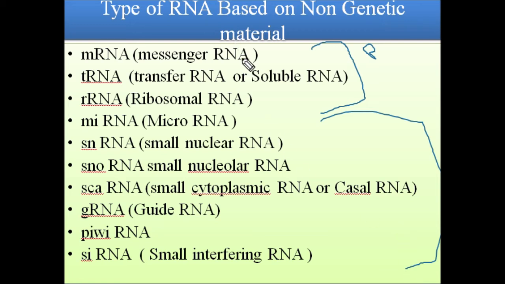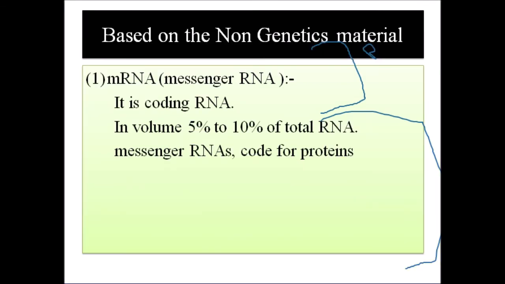The first is known as coding RNA, and the other RNAs are non-coding RNA. Only the first, mRNA, messenger RNA, works as a code for protein synthesis. All RNAs help protein synthesis and other functions like gene expression, gene regulation, and RNA editing. There are different types of RNA in different places, based on non-genetic material.